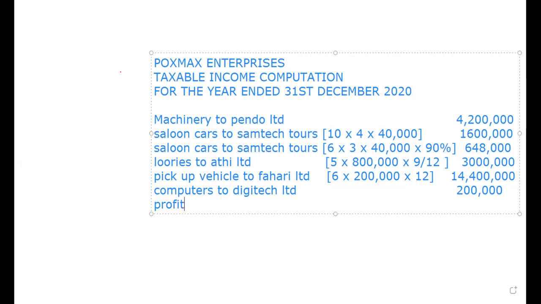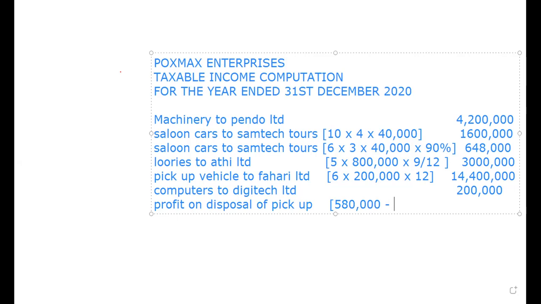I hope you have the question. Profit, that is profit on disposal. Profit on disposal of motor vehicle, it was a pickup vehicle. So the initial amount: we bought it for 420, but we sold it for 580. So there's a gain there.